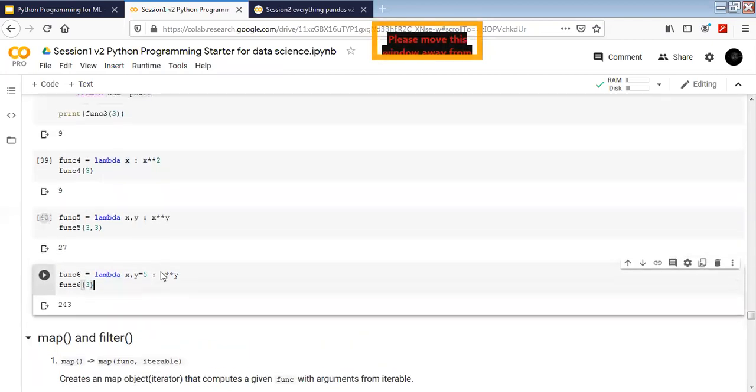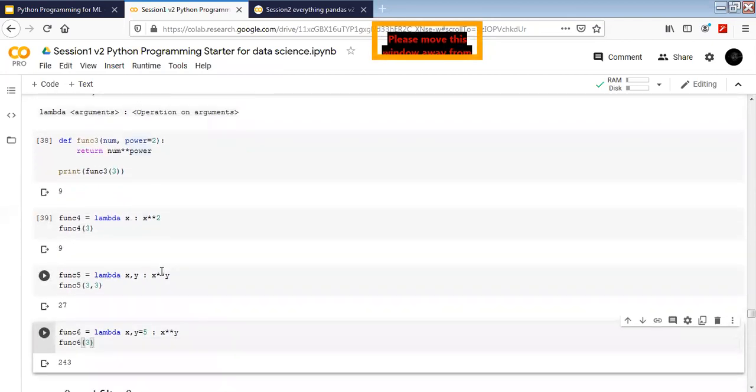All right. Anybody has any question about the lambda function, how it works? It's pretty simple. Sir, there, yes. Can we provide that x equal to 2 and y value we can pass in the function? The y value we have already passed here, right? No, I'm asking that inside that, x value we need to pass and y value we need to pass inside the function. Can we do that?